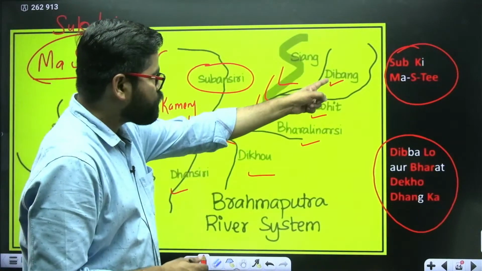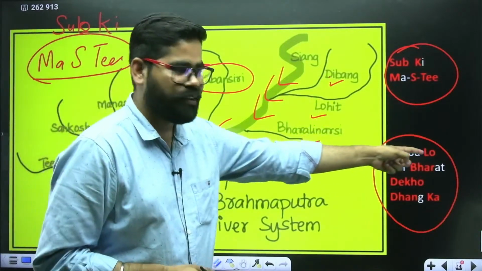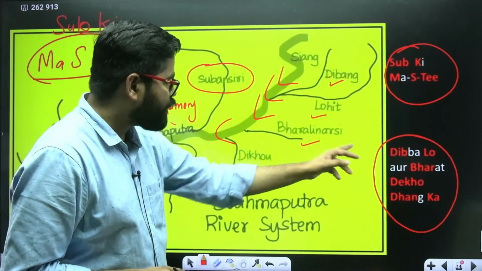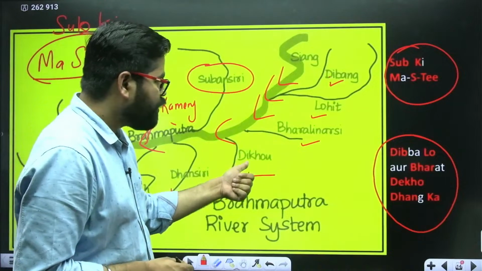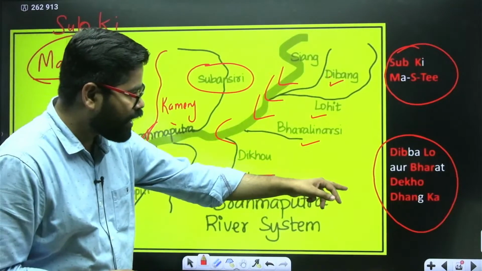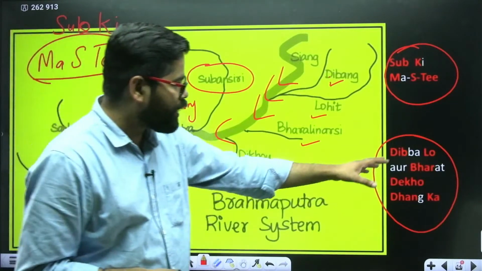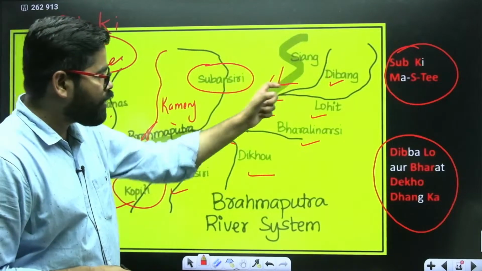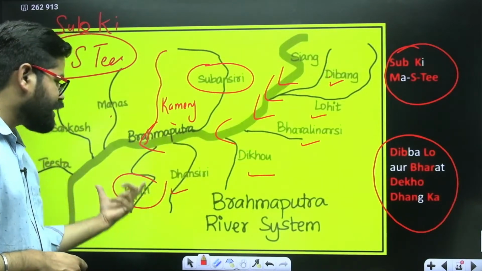So here first we have Dibang for Dibba, then we have Lohit for lo, and then you have Bharat, which is Burhidihing, and then you have Dekho, that is Dikhou. Then you have Dhansiri, Dhang, and then you have Kopili. तो you have this option डिब्बा लो और भारत देखो ढंग का. तो इससे आप इसको याद कर सकते हो, Dibang, Lohit, Burhidihing, Dikhou, Dhansiri and Kopili.